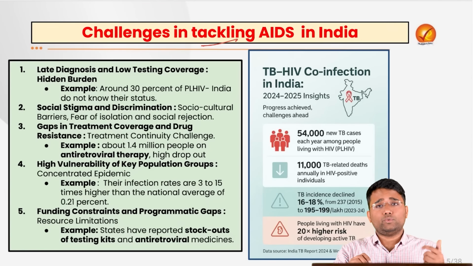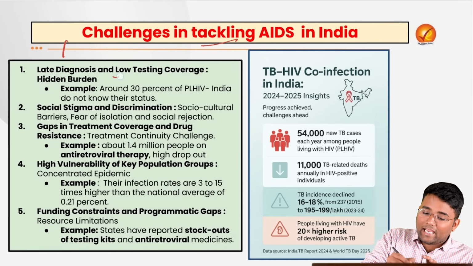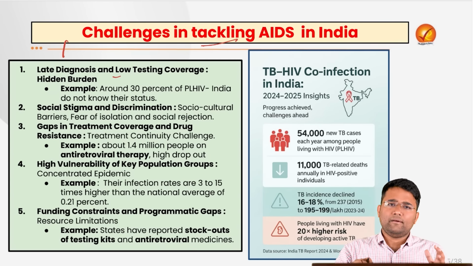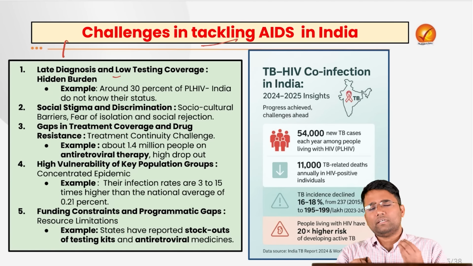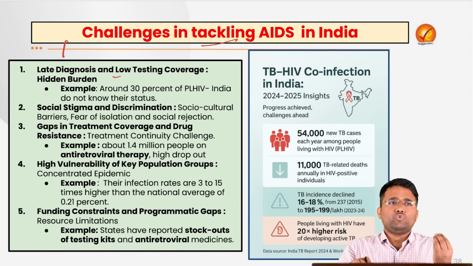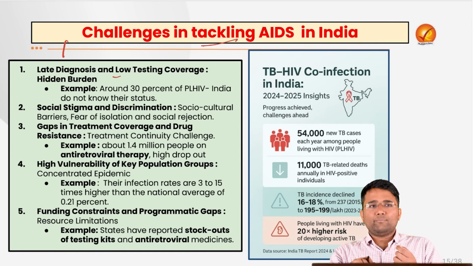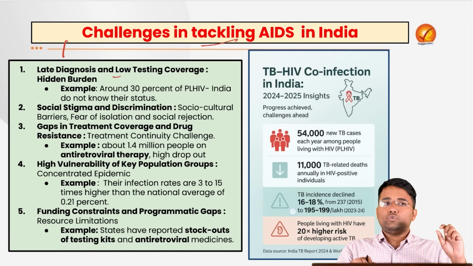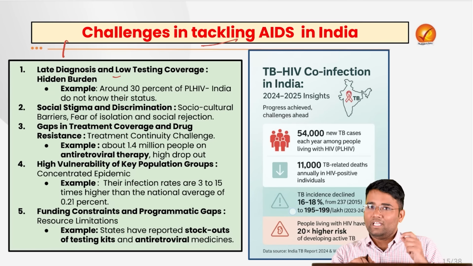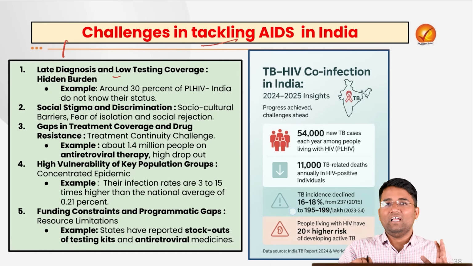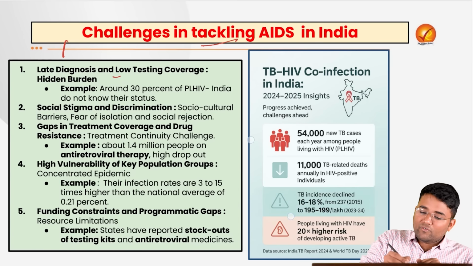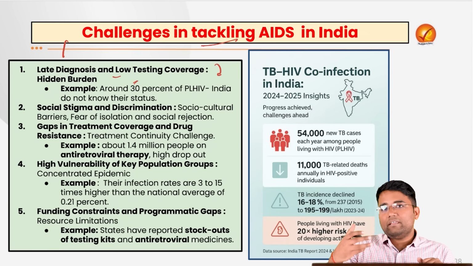Also, the challenges with regard to AIDS in India. For example, late diagnosis and low testing coverage, which shows the hidden burden. Whenever a person has unprotected sex, people generally know that unprotected sex can lead to AIDS or HIV. But even after that, they do not go for regular checkups. Or even if a person is, let's suppose, a drug addict, and they know that they are using syringes, even knowing that, they don't go for regular checkups. Because of which there is a high burden that we are witnessing.